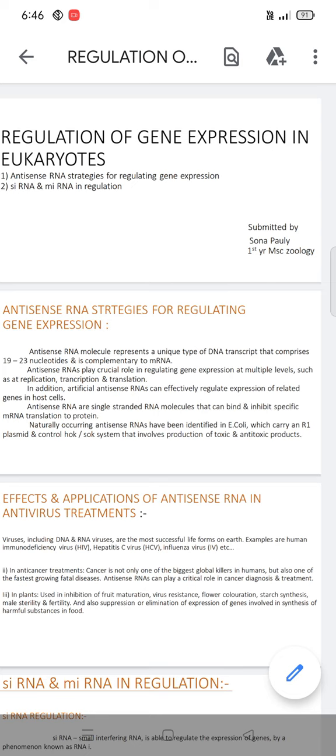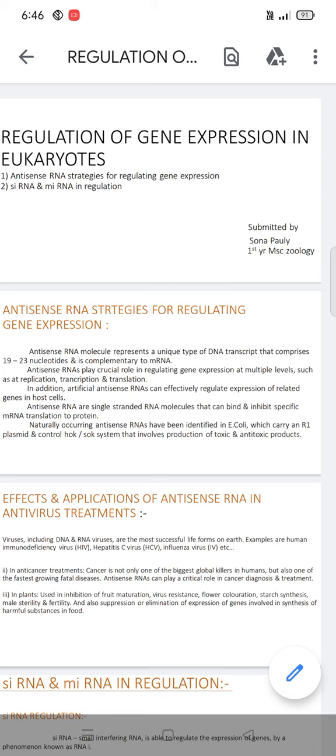The first topic is antisense RNA strategies for regulating gene expression. An antisense RNA molecule represents a unique type of DNA transcript that comprises 19 to 23 nucleotides and is complementary to mRNA. Here, what is meant by antisense RNA? It is a type of DNA transcript that comprises 19 to 23 nucleotides and is complementary to mRNA.